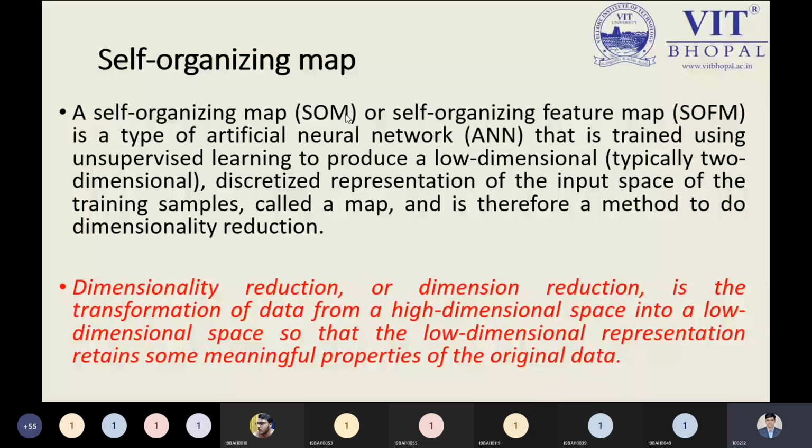In Python programming, I can demonstrate it, but there will be no sense because it requires a lot of computation. It takes much time and has a very long code. And it is not required to go into more detail about self-organizing maps. According to the syllabus, we have only the concept: what is the meaning of the self-organizing map and how we can use such a concept in our neural network or unsupervised learning approaches whenever we need to. So this is just the introductory part, and that's why I'm focusing only on those parts which are required to understand the concept.